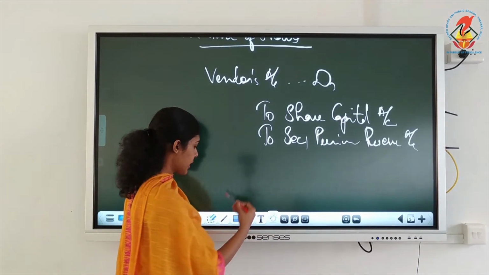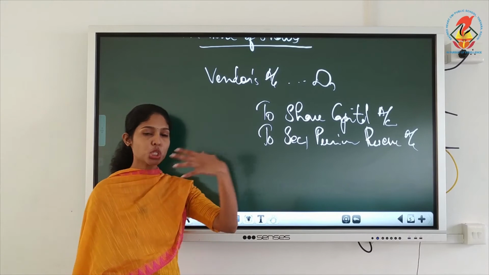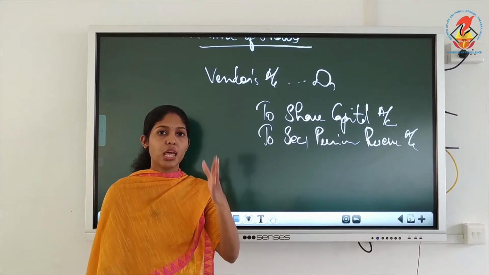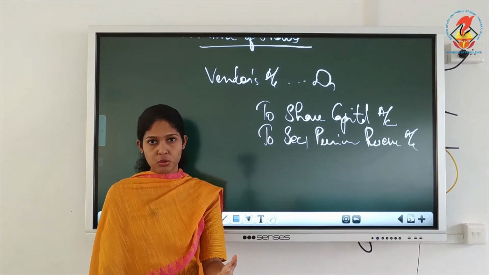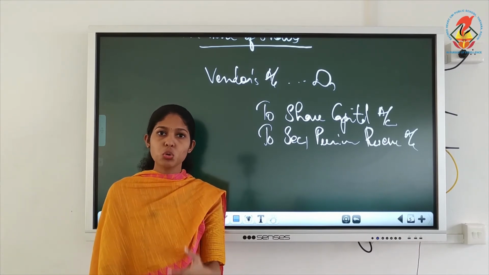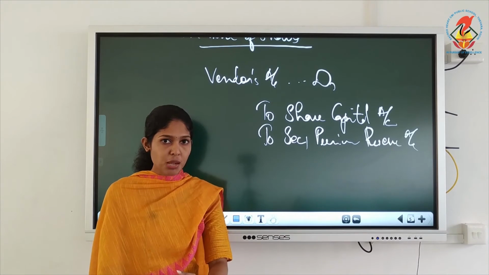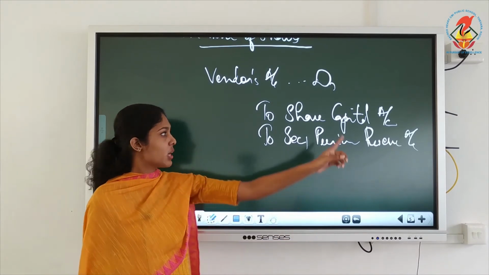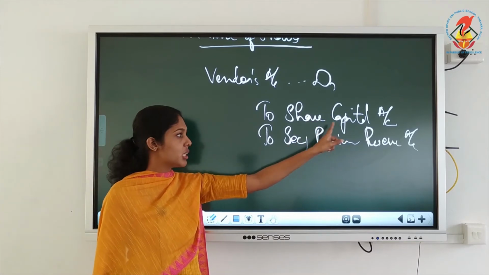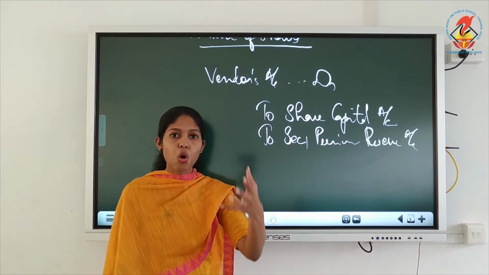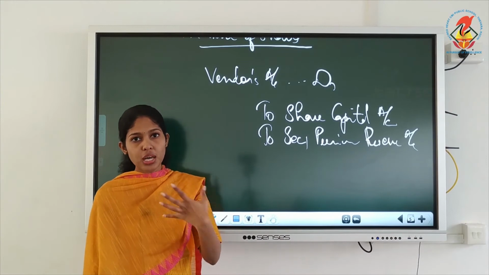This time when you issue shares, you always need to get the number of shares issued, isn't it? It won't always be mentioned in the question. So you will have to compute how many shares the company issued to the vendor. Then only we can find the amount, isn't it? If you want to write the share capital figure, SPR and all, you need to know how many shares you issued to the vendor.